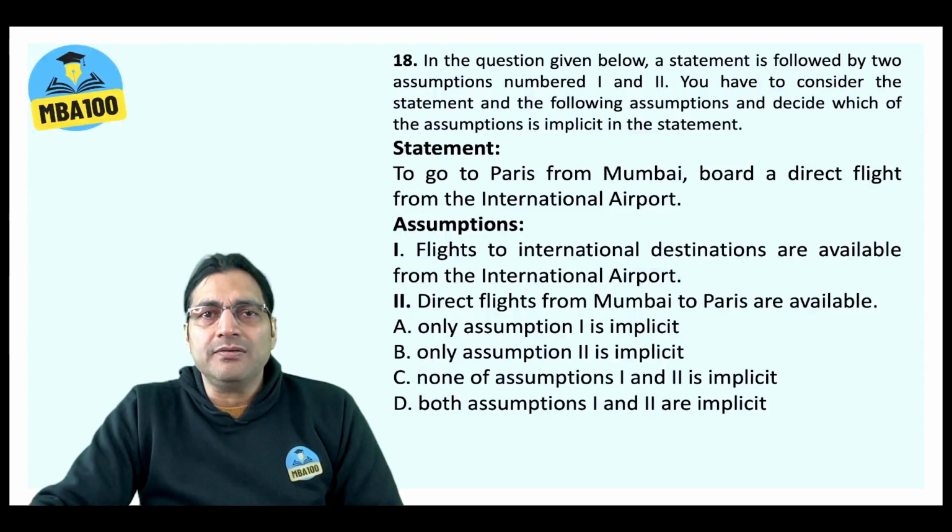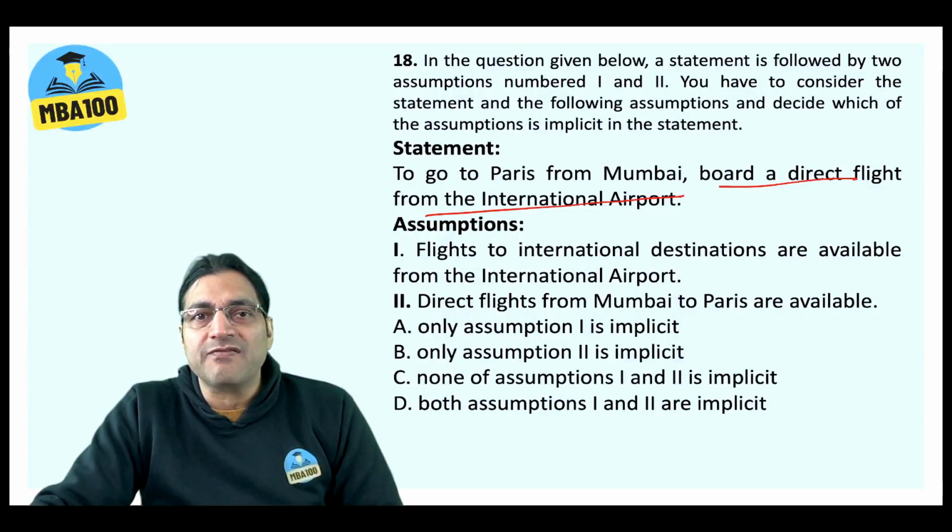Okay, now here, assumption question. To go to Paris from Mumbai, board a direct flight from the international airport. Assumptions: flights to international destinations are available from the international airport. Of course, yes. Direct flights from Mumbai to Paris are available. This also, of course, is implicit. So both are implicit. Isn't it very straightforward?